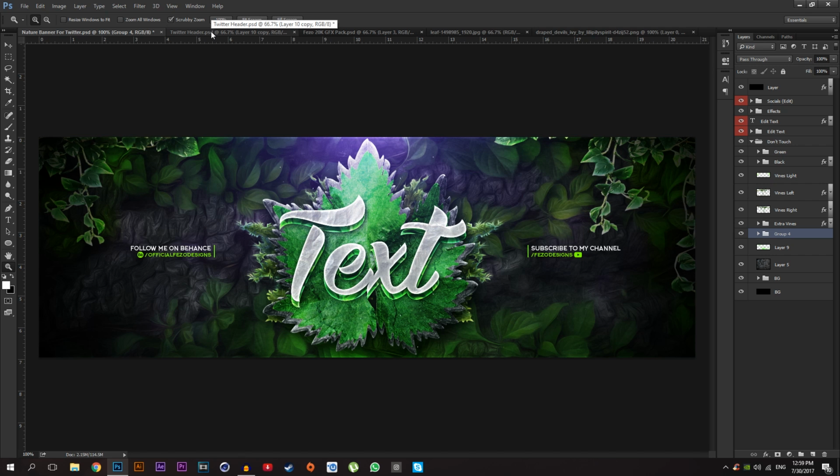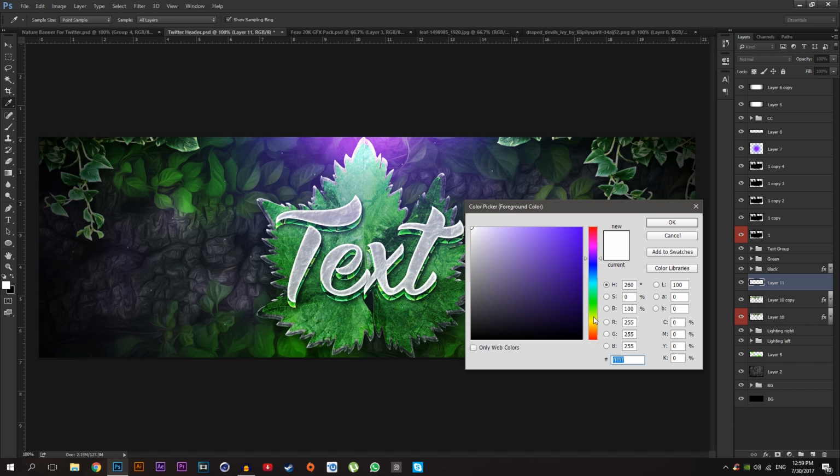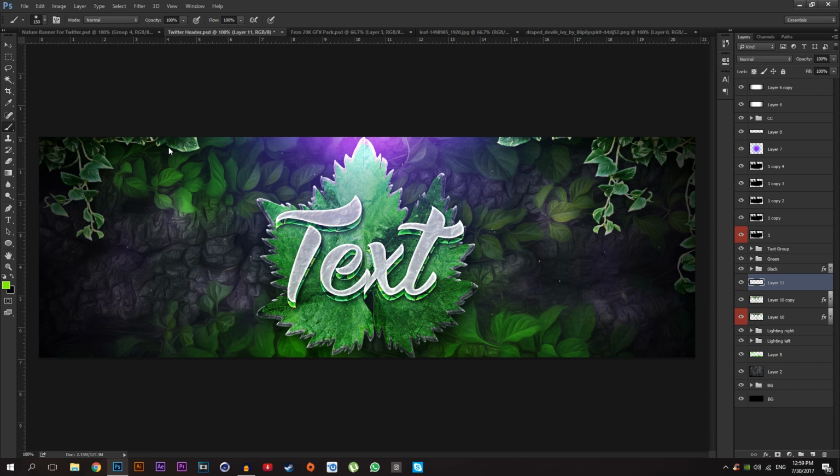Looks good. Now I'm going to add some lighting effect on these vines. For that, make a new layer, select your brush tool, make sure the foreground color is, let me see, green, a nice green color, and the layer option is overlay, and just make some lighting like that. And of course to the right hand side.